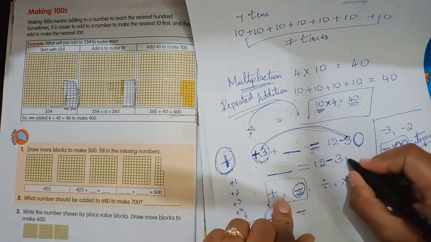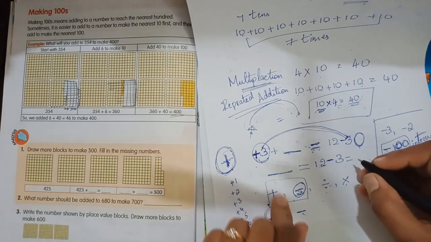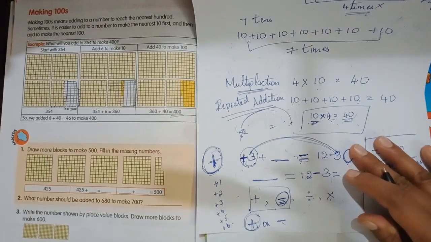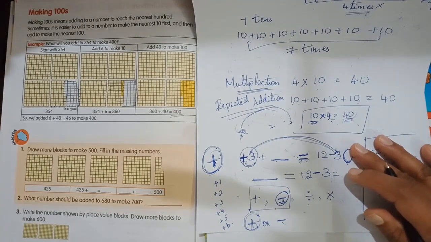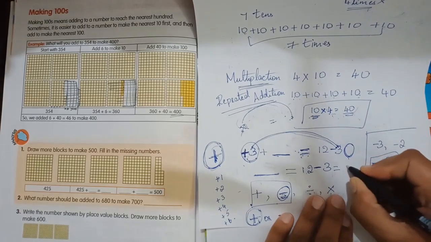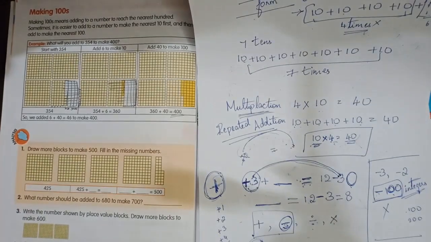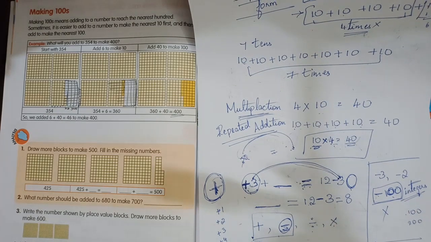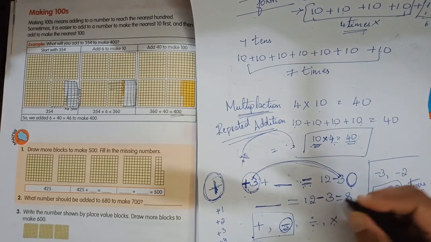That means 12 minus 3 is what? Tell me soon. That is 9, right?